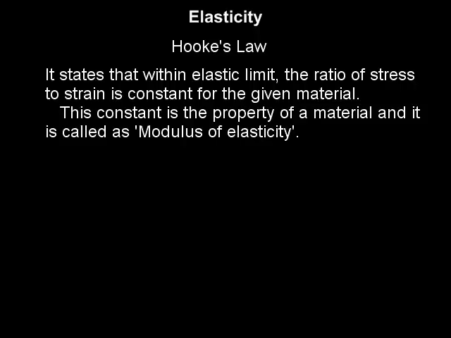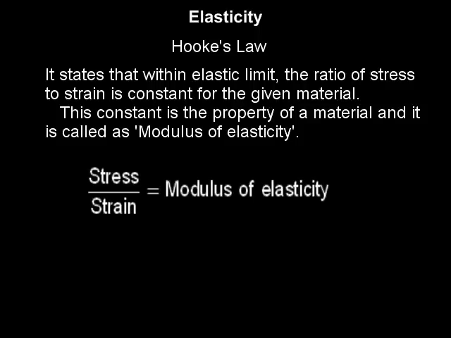This constant is the property of the material and it is called modulus of elasticity. Thus, stress upon strain is constant, or stress upon strain is modulus of elasticity. Depending upon different stresses and strains, there are 3 elastic moduli or 3 elastic constants.